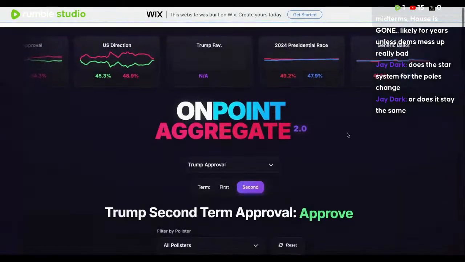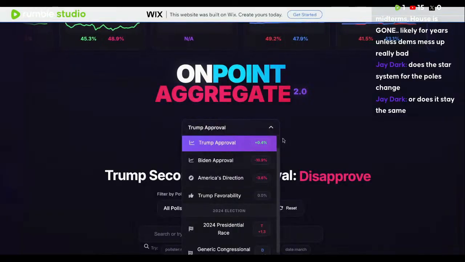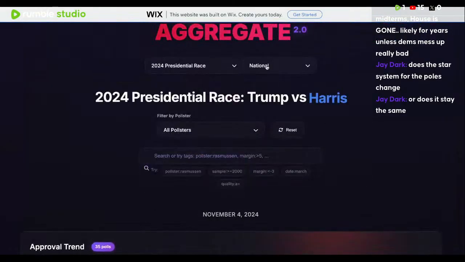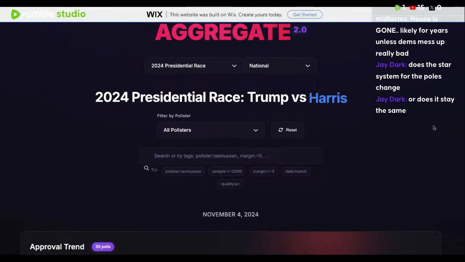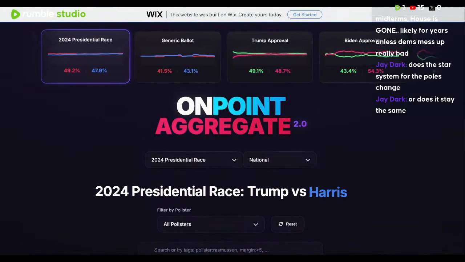So we have not retrofitted anything for the 2024 race. We didn't edit these by hand. We have all the data, and with the data that we had, we just applied it to the methodology that basically aggregated Trump's approval rating and different things, and it just so happens that when you plug all the polls into our methodology, you end up getting a better aggregate than most. So again, we are going to be doing this for the midterms.